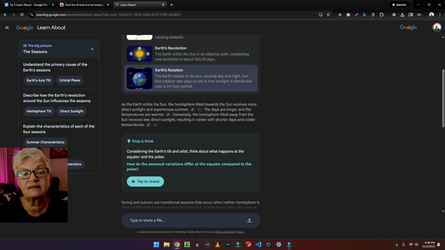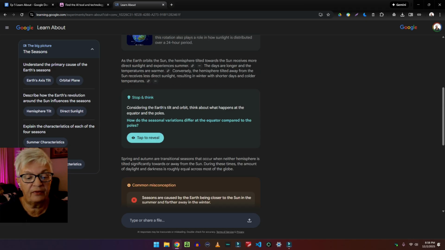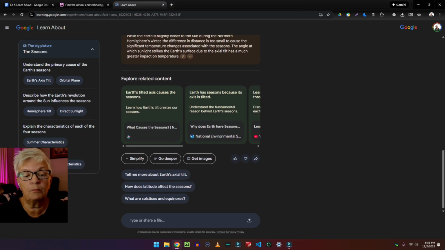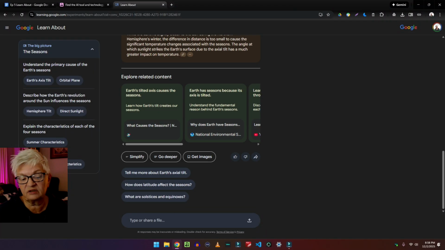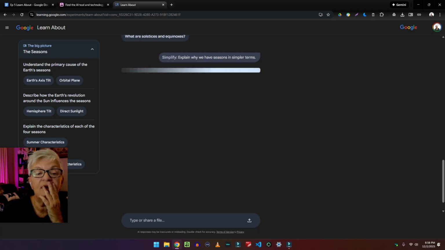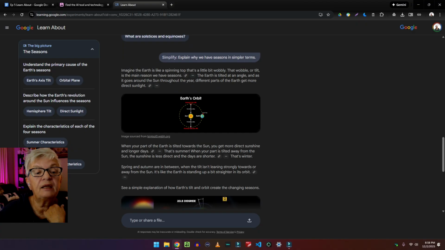And it's the same model with more interactive reading here, and stop and think, some common misconceptions, explore more, and simplify, go deeper, and get images. Let's see what happens if we choose simplify. Let's say that this is grade 5, 6, maybe.